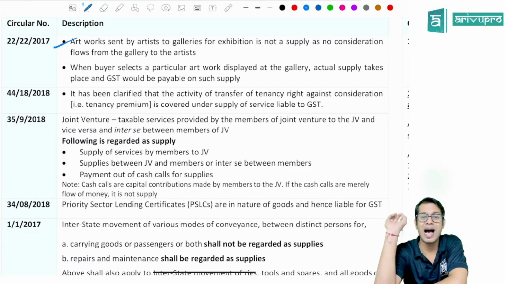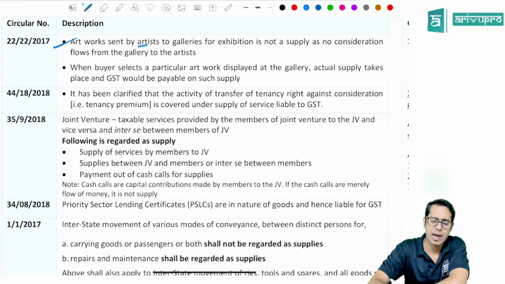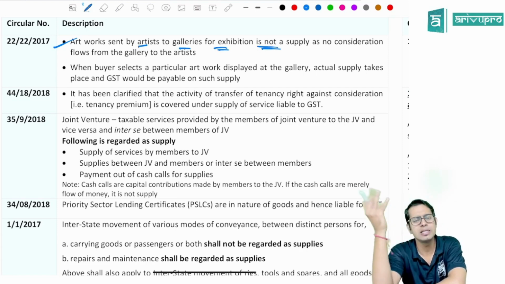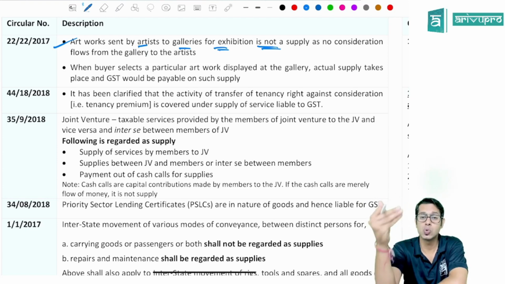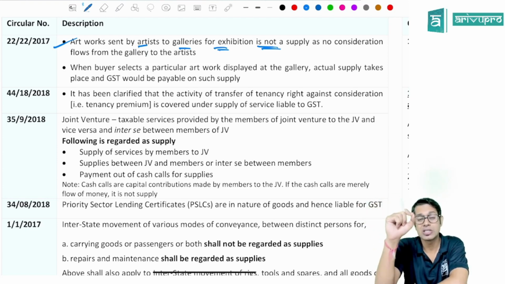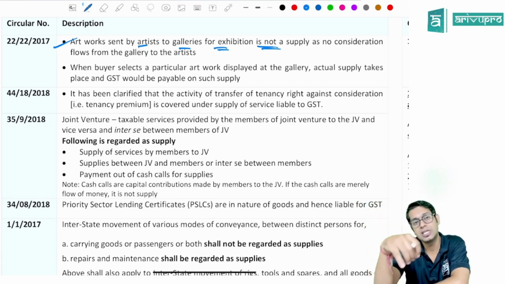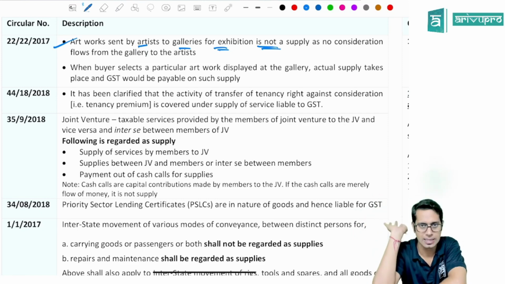Point number 1 says, artwork sent by an artist to an art gallery for exhibition is not a supply. So if I'm an artist, a painter, and I have done very beautiful paintings, and I send this painting to the gallery for exhibition purpose, is it a supply? The answer is no, because I'm just sending it over there. I'm not receiving any money. But if at that exhibition someone purchases those paintings, then it will be treated as supply.